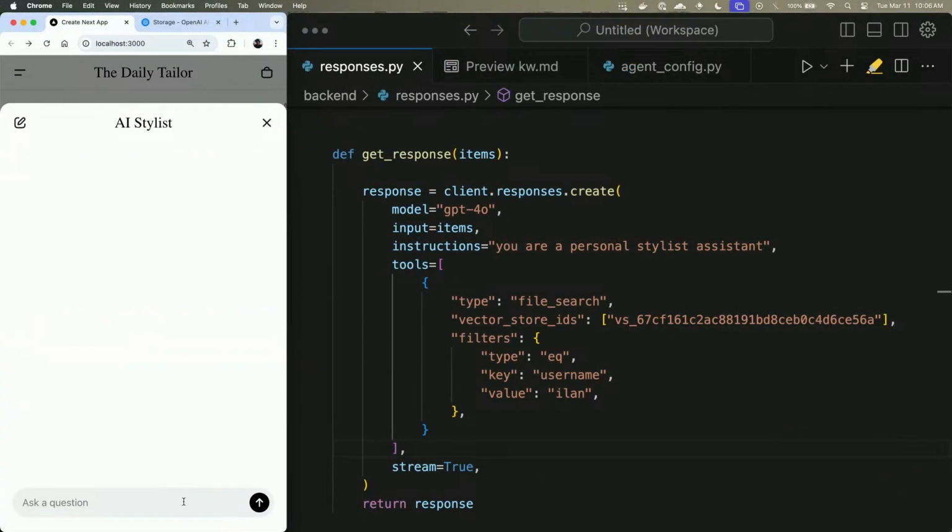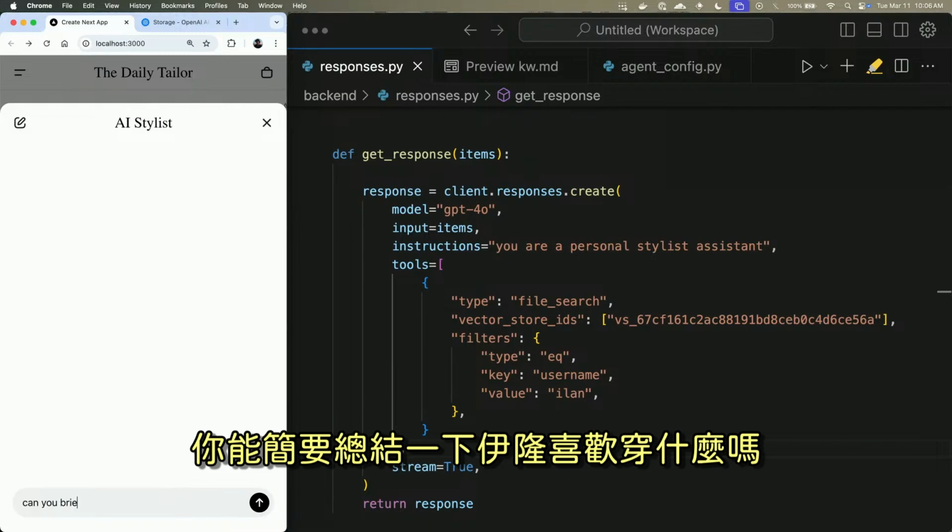And we'll say, can you briefly summarize what Ilan likes to wear?